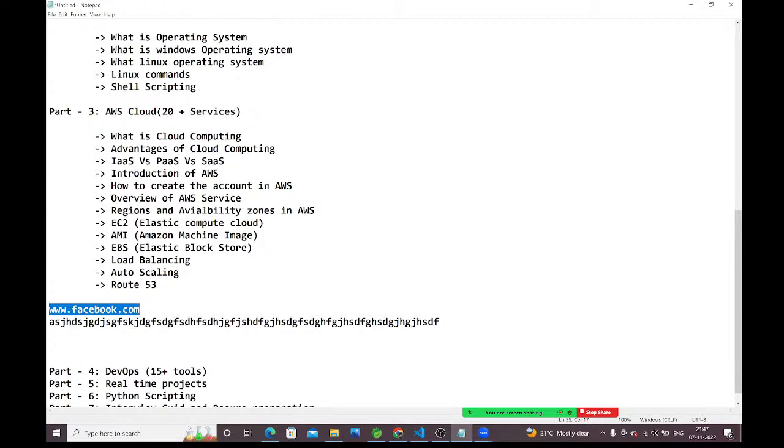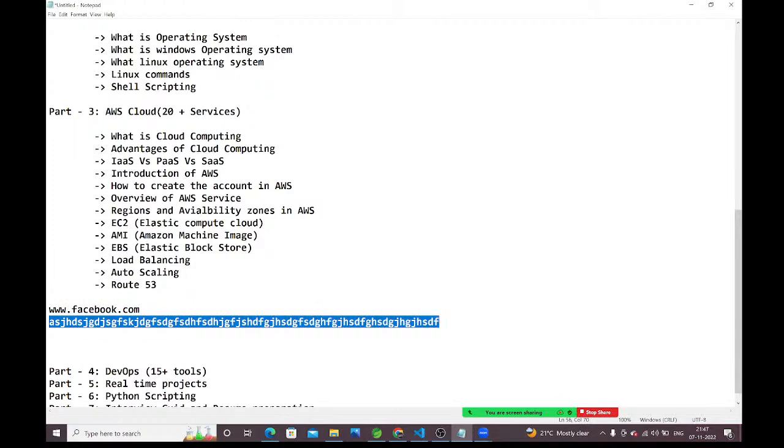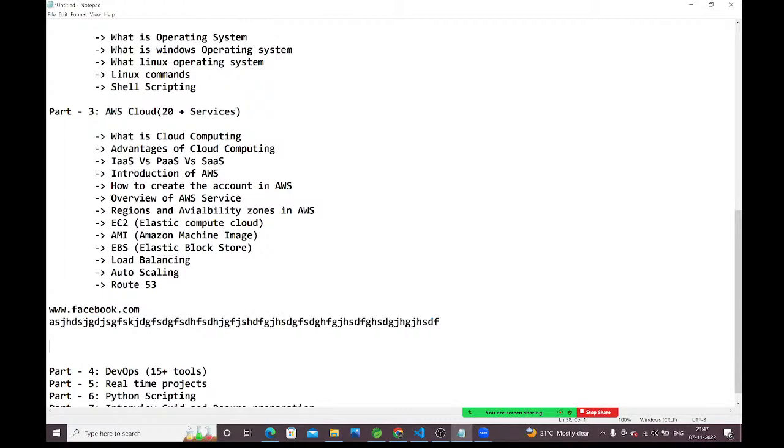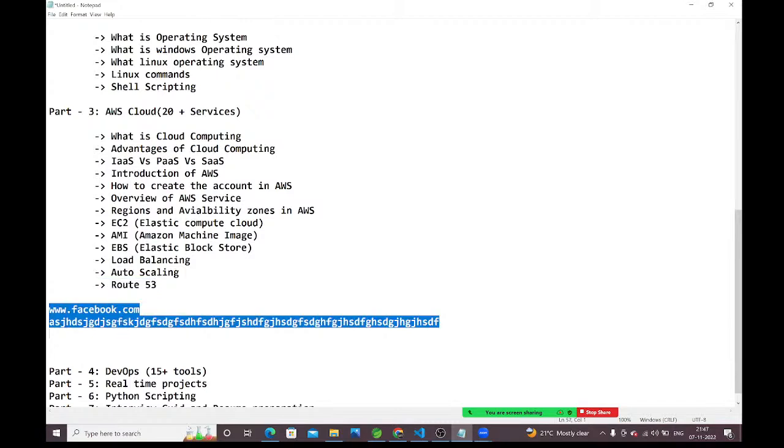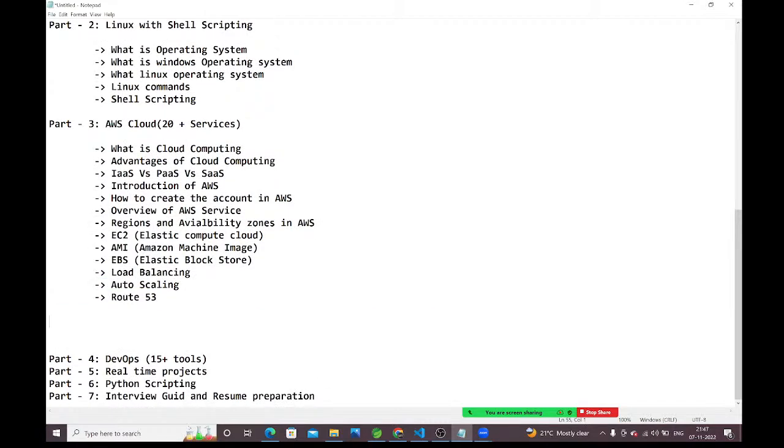Customers will send the request to facebook.com. Facebook.com will route those requests to this DNS URL internally. How to map these two things? How will Facebook route those requests to this DNS URL? All those things we are going to discuss in Route 53. Understood, guys? Okay, fine. After Route 53, we are going to discuss the S3 bucket. S3 bucket, simple storage, guys.